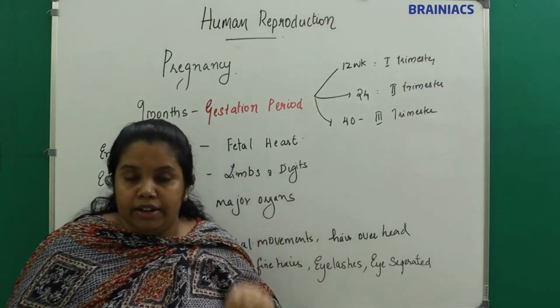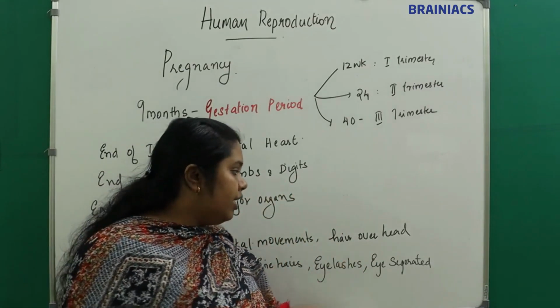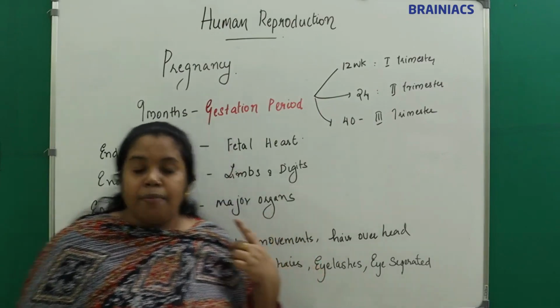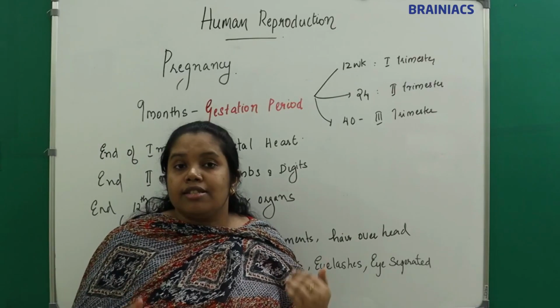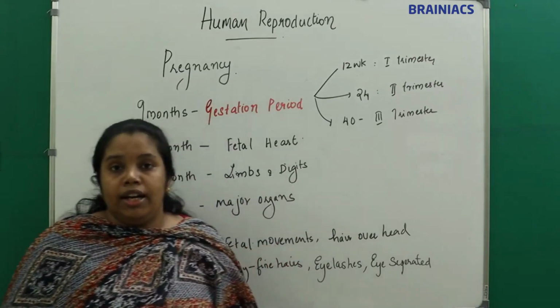The eyelids get separated, not eyes, eyelids. And by completion of the 9th month the fetus is ready to be delivered.